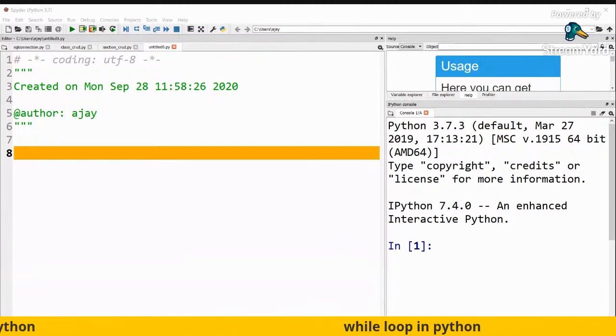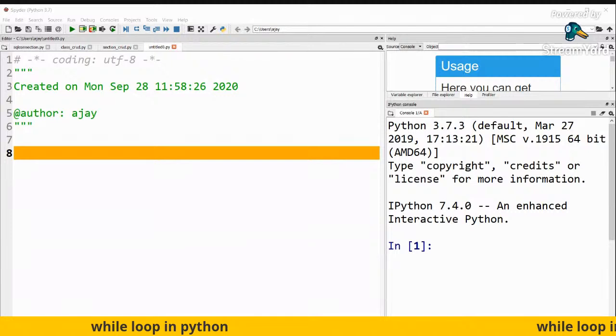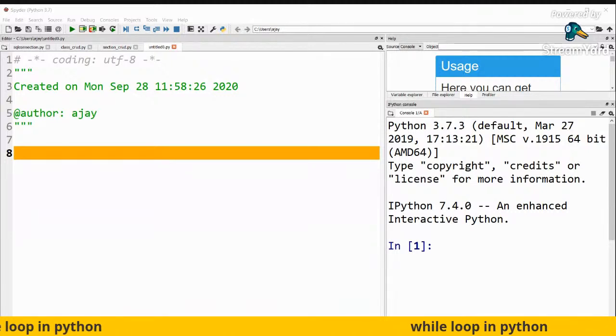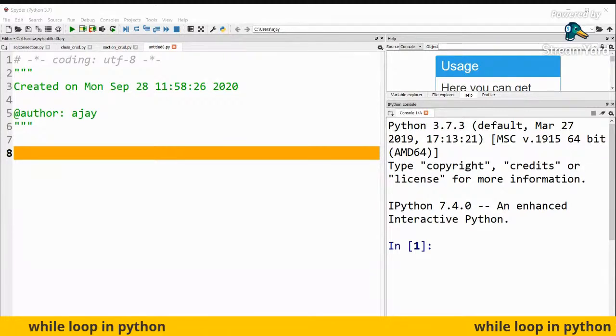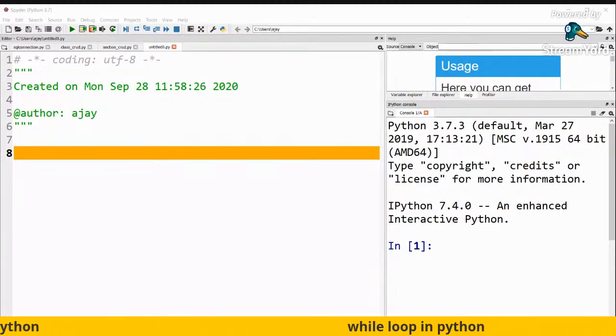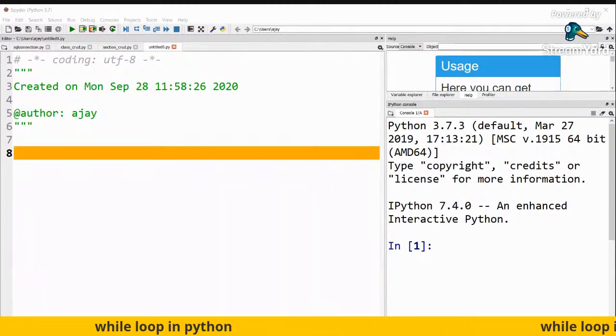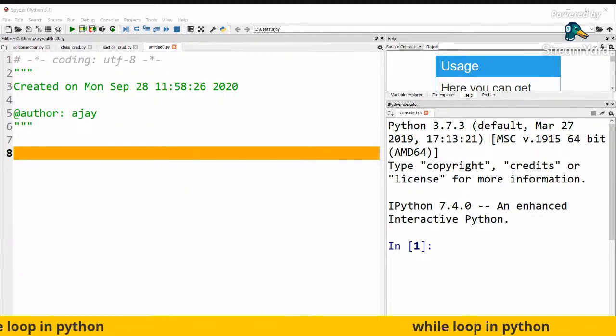That's good. So let us start with the while loop. So without wasting any further time, we have learned about the for loop, and the for loop works with one of the function, that is the range function, which plays a very important role for the for loop. But for while loop, we don't have any such function.